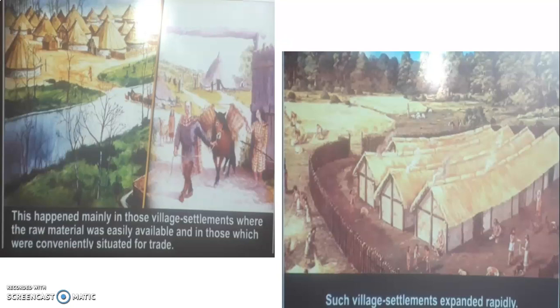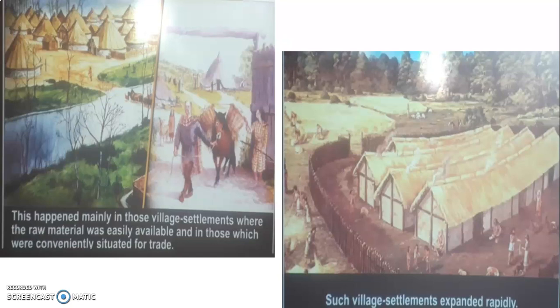Mainly those village settlements where raw material was easily available. Raw material means, for example, to prepare pots, clay was needed. To prepare sweaters and all, wool was needed. Or to prepare some handicraft, some other material. So raw materials which were available in other villages had to be transported from one village to another village. So traveling also started, and it became more convenient to trade from one village to another.